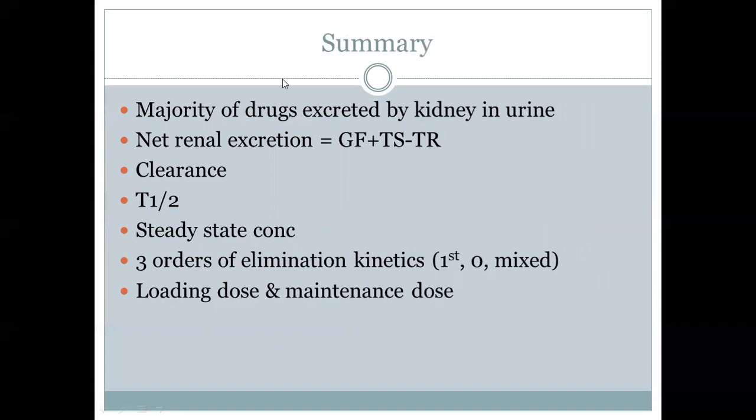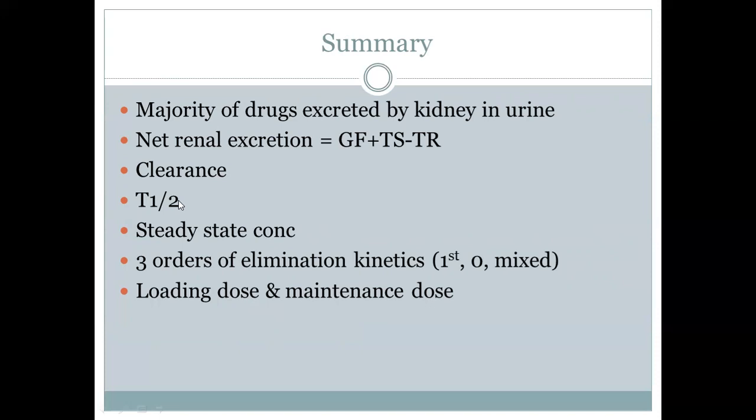So, the summary: the majority of drugs are excreted by the kidney in the urine. We discussed that net renal excretion is glomerular filtration plus tubular secretion minus tubular reabsorption, in which we mentioned the importance of pH considerations in the management of drug poisonings. Then we discussed clearance, an important pharmacokinetic parameter, which is a quantitative measure of the elimination of a drug. Then we mentioned the importance of half-life, how it is important in calculating the duration of drug action, the dosing interval, as well as